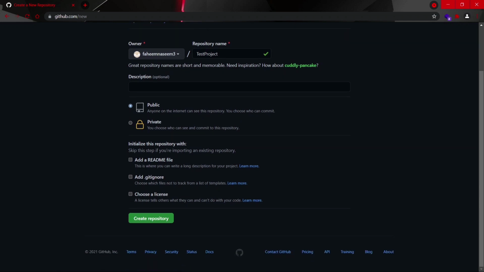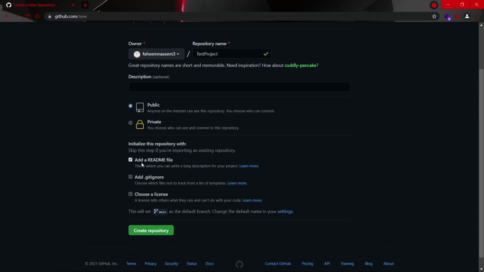Now it gives you two options to choose from. Either you can make your repository public or private. If you make it public, anyone can see, and if you choose private, you can control who can see this. So I'll keep this as public. Now you can initialize this repository with a readme file. Yeah, so these three options are completely optional.